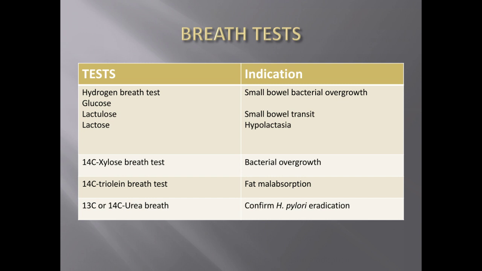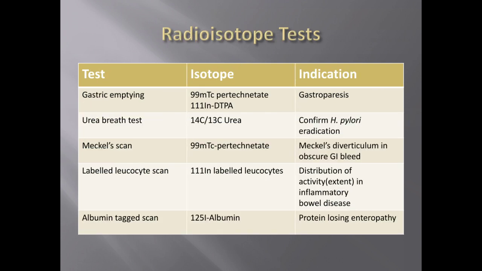So these are the breath tests which we'll be doing in some conditions. In cases of small bowel bacterial overgrowth, we'll do the lactose and hydrogen breath test, and the 14C xylose breath test will also be done in bacterial overgrowth. The 14C triolein breath test will be done in fat malabsorption, and the 14C urea breath test is done to identify whether, after the treatment, H. pylori has been eradicated or not.